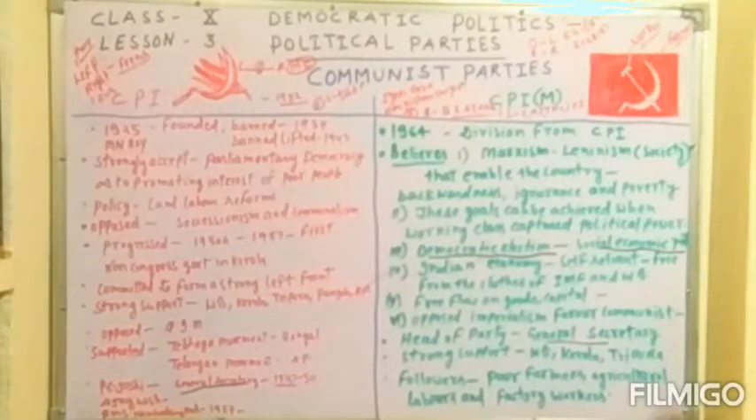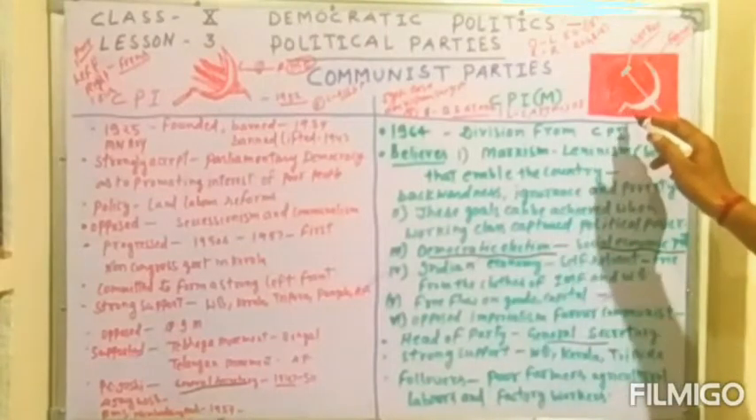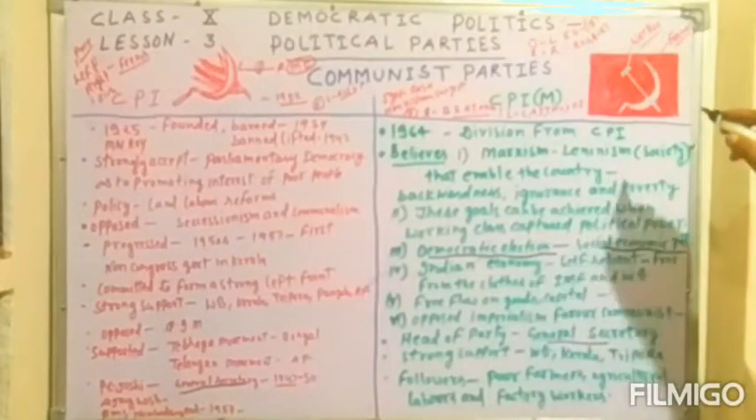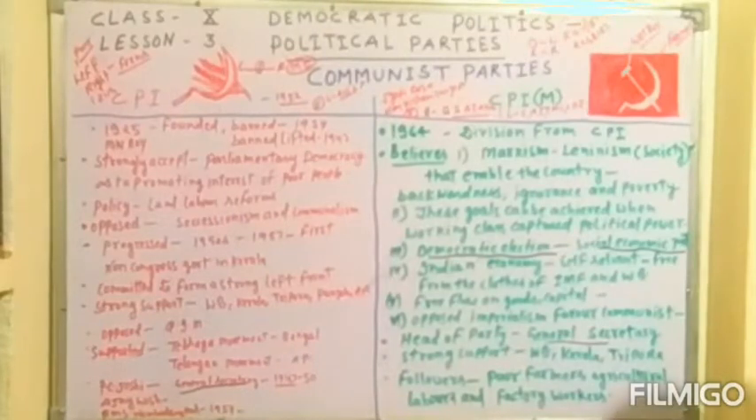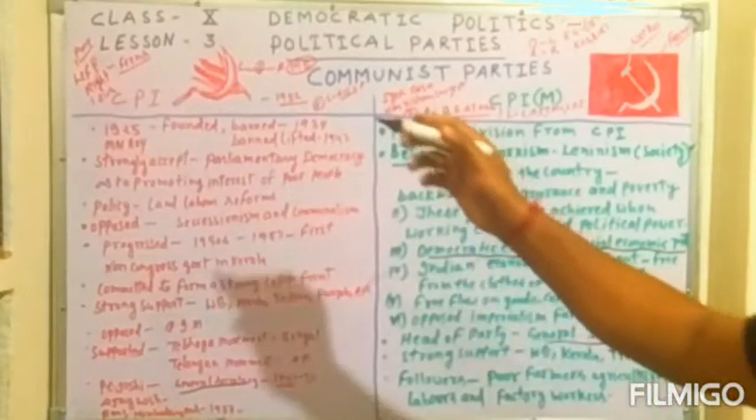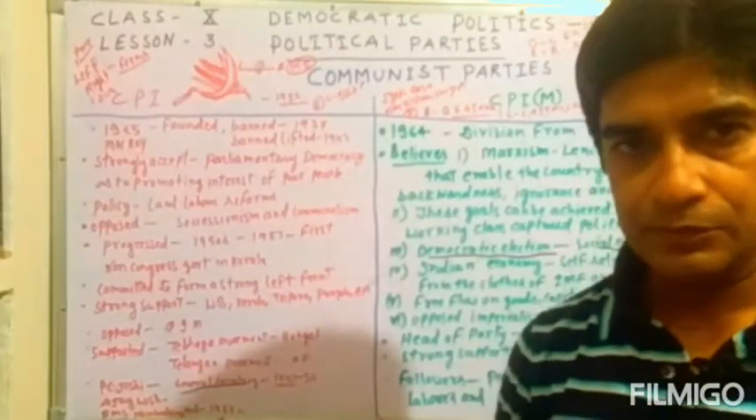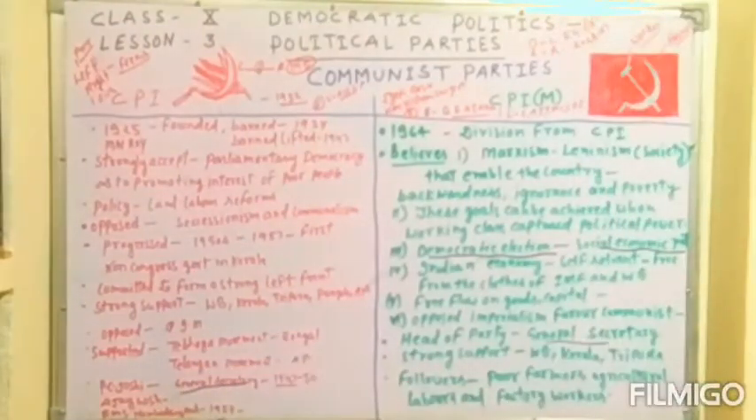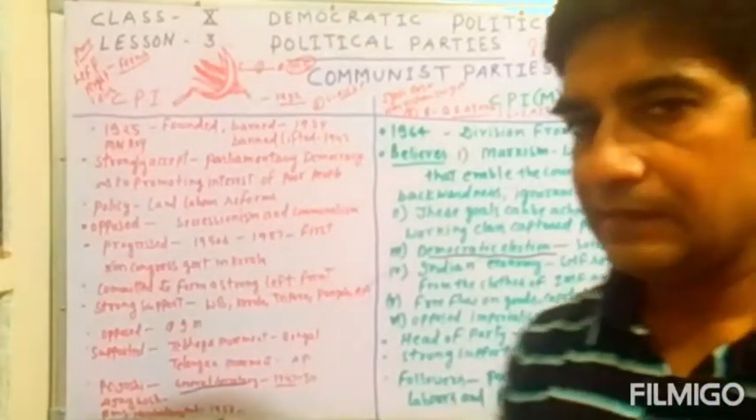Second, the symbol of the CPIM party, where you can see the sickle with the hammer. The hammer represents the workers and the sickle represents the farmers. So this is the symbol of the party. And a very important thing which I want to discuss now is the differences between the leftist parties and the rightist parties.